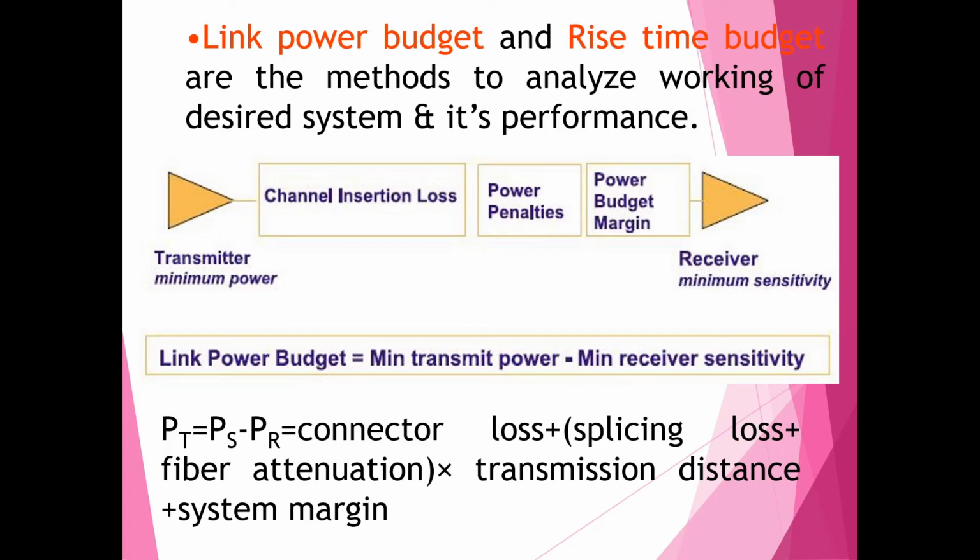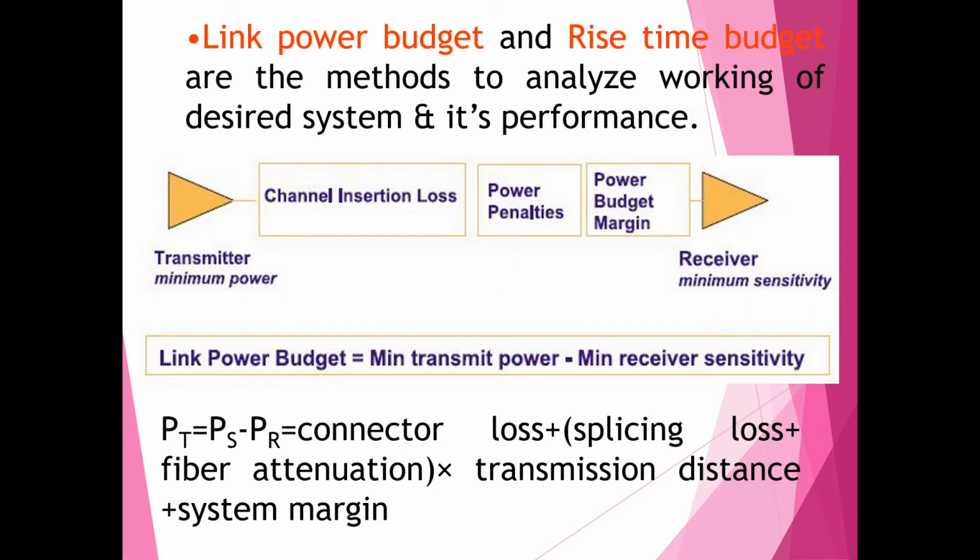Link power budget. What is the need of the optical power budget? Link power budget is also called the optical power budget. Now you need to calculate the link's power budget, which makes sure that optical fiber connections have sufficient power for appropriate operation. It calculates the maximum amount of power. So the definition of the optical power budget is the difference between the transmitted optical power and the receiver sensitivity in dBm.